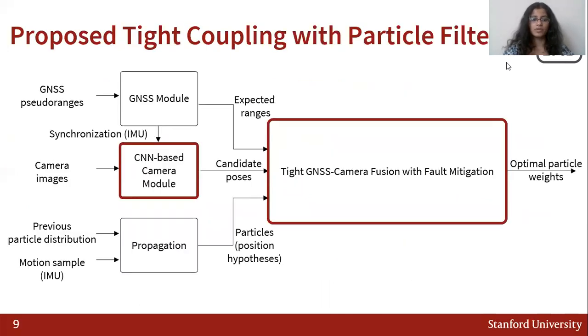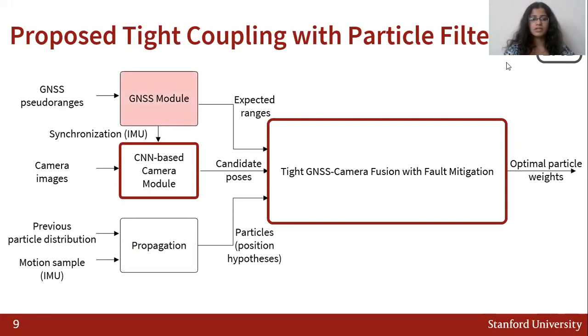Our framework is shown here with the red modules being the two big modules that I'll describe. First, we start with an initial particle distribution and then motion data from IMU. That is computed in the propagation step, where we can then output the particles that represent a position hypothesis, and they are passed to the tight GNSS-Camera Fusion module.